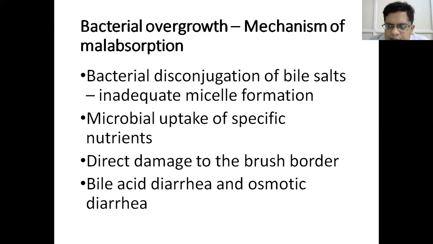These bile acids and bile salts, which are unabsorbed when they pass into the colon, they precipitate diarrhea. So the carbohydrates which are not absorbed in the intestine, they transit to the colon and they cause osmotic diarrhea. So because of the overgrowth of the bacteria, these mechanisms cause malabsorption of various nutrients.